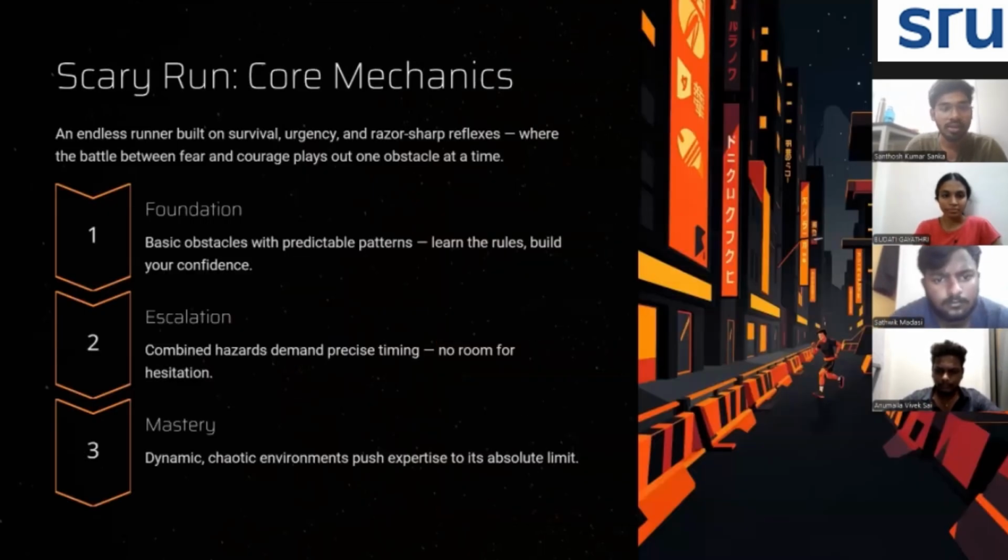Coming to the core mechanics, the core mechanics define how the game works. We designed the game in three stages. The foundation stage contains simple obstacles and easy movements, and helps the player understand the game. The escalation stage has more obstacles appearing together and requires timing and quick reactions. And the mastery stage has very fast gameplay and unpredictable obstacles, and tests the player's skills and reflexes. This gradual increase in difficulty ensures beginners can learn easily and advanced players stay challenged.